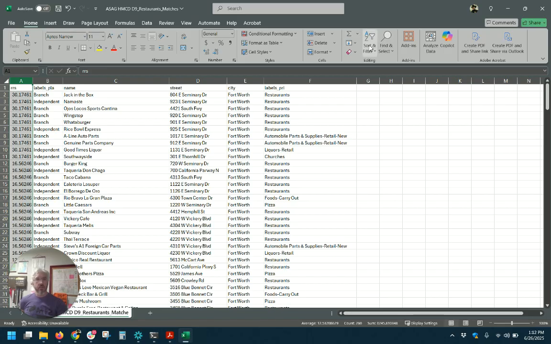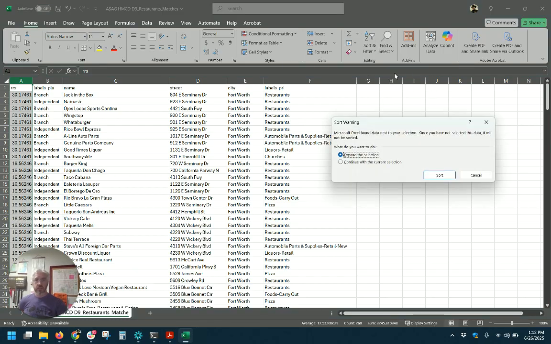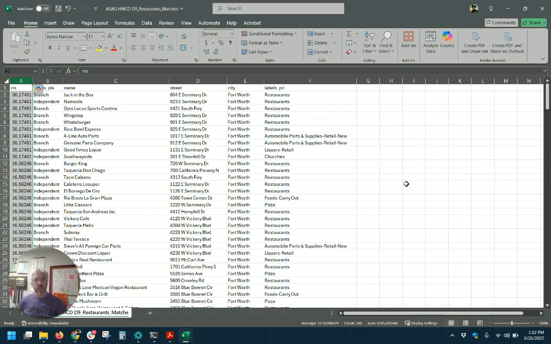So I can go here and then sort this from, let's say, largest to smallest value. That means I am sorting all of these known addresses for the high risk places within the city from the top riskiest place to the lowest amongst our high risk areas. And that allows me to see, okay, which specific addresses, 804 East Seminary Drive is a place that I need to focus on. And maybe the manager at that Jack in the Box, maybe other business owners in that area, those could all be partners in my crime prevention program.